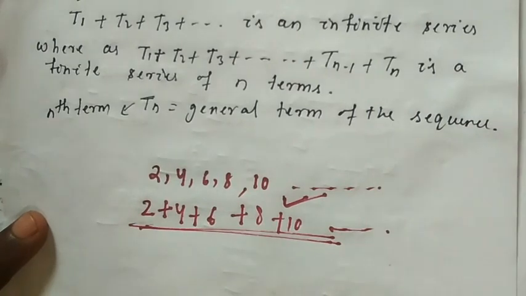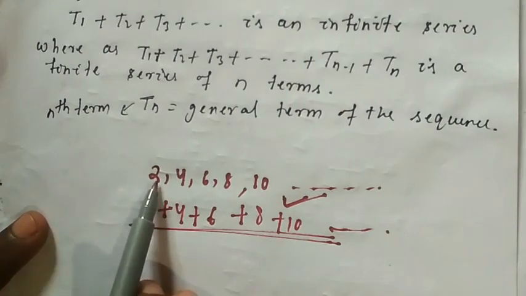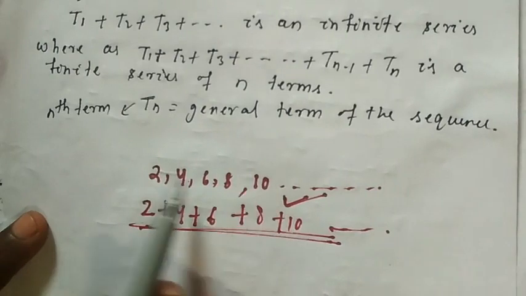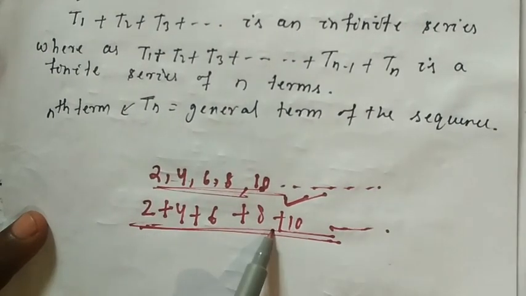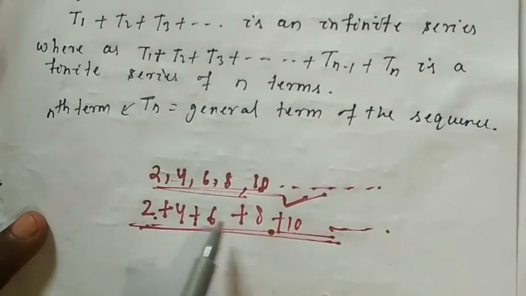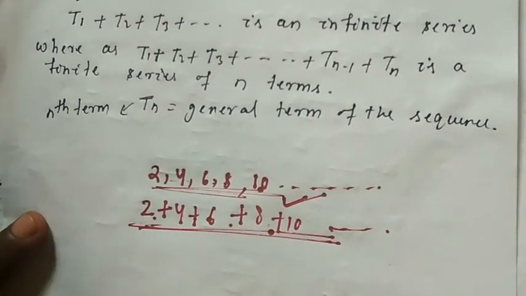Understanding? That means the sum of all terms of the sequence 2, 4, 6, 8, 10, that is 2 plus 4 plus 6 plus 8 plus 10, is called the series of the corresponding sequence. You remember?